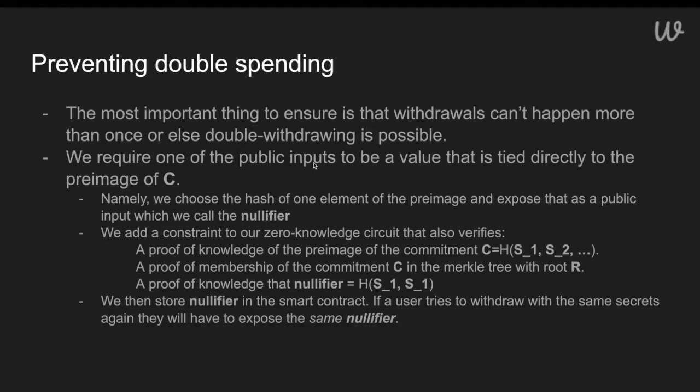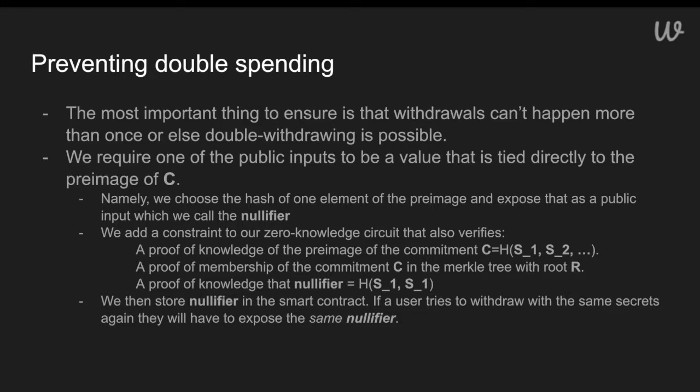We are going to require for this type of protocol, for the mixer protocol, that one of our public inputs be a value that is tied directly to the preimage of C, but that exposes no information about C. And we talked about something in the beginning that lets you do this because it has some one-way property around it, and that's a hash function.